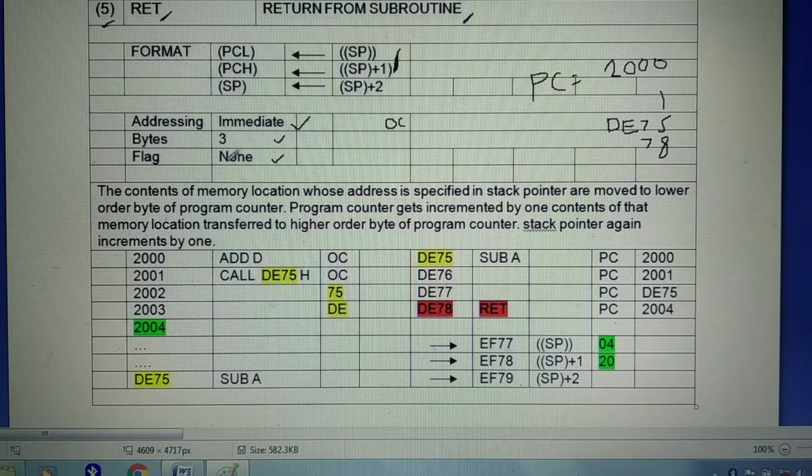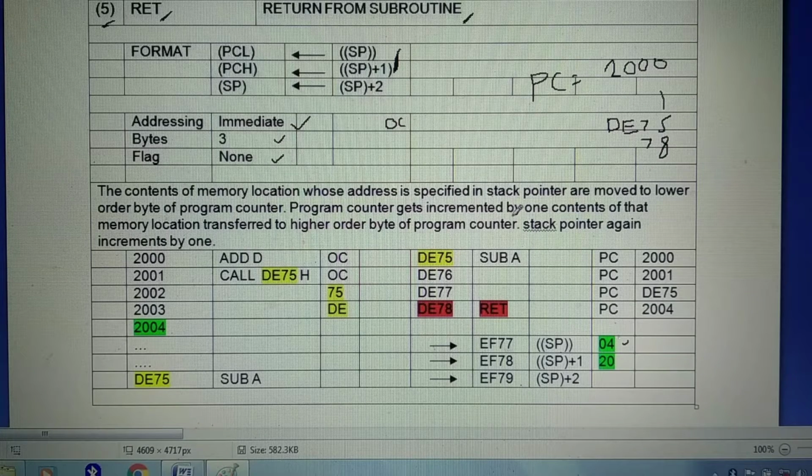I will read first the explanation and then I will explain it with one example. The content of memory location whose address is specified by stack pointer. Here stack pointer points EF77, whatever number is there, that number moves to the low order byte of program counter.